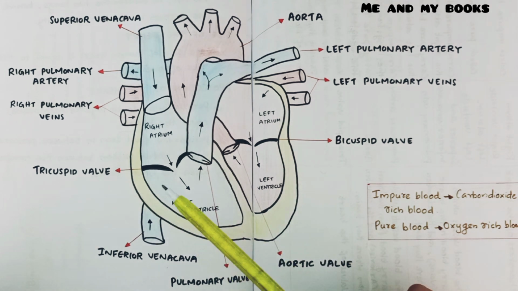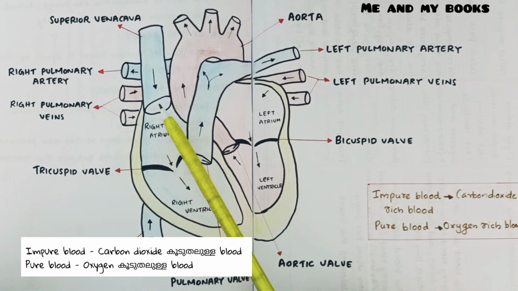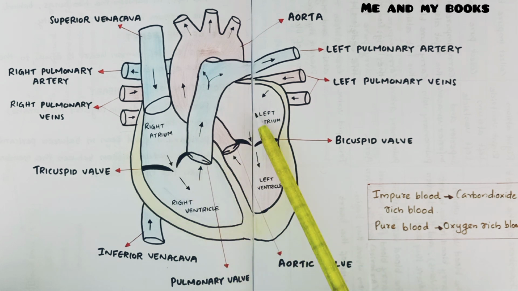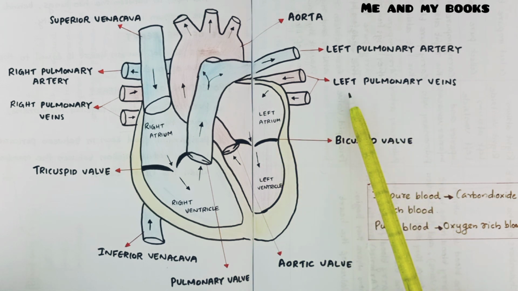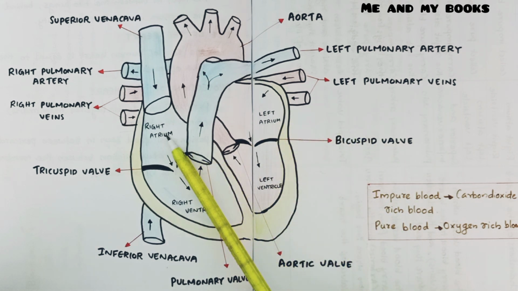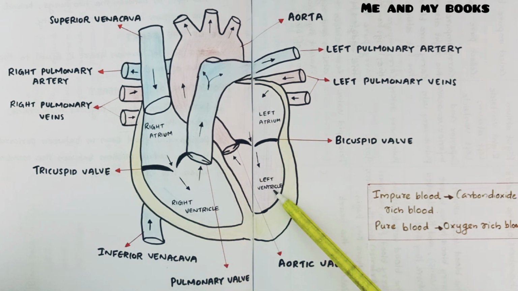This is the right side of our heart. It always contains impure or carbon dioxide rich blood. This is the left side. It always contains pure or oxygen rich blood. Superior vena cava and inferior vena cava carry impure blood to right atrium. At the same time, on the left side, pulmonary vein carry pure blood from the lungs to the left atrium. And next, from the right atrium, blood move to right ventricle. Here, left atrium to left ventricle.